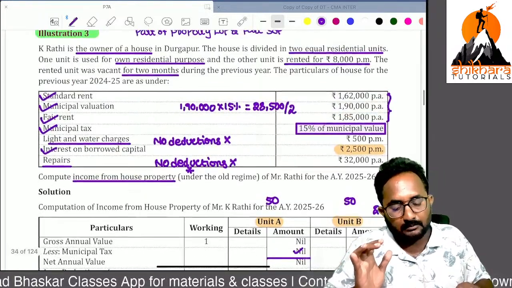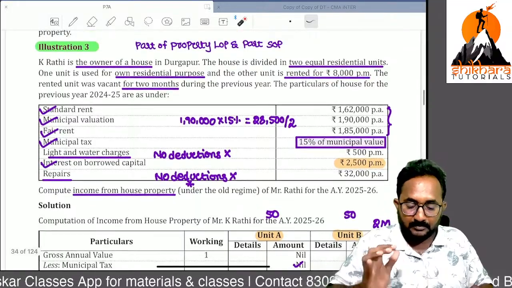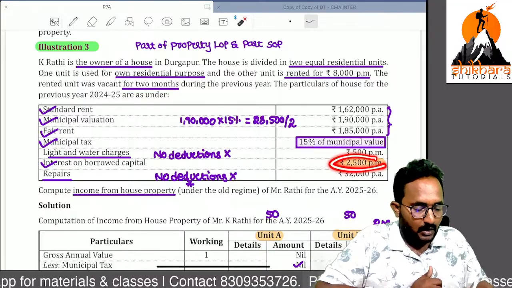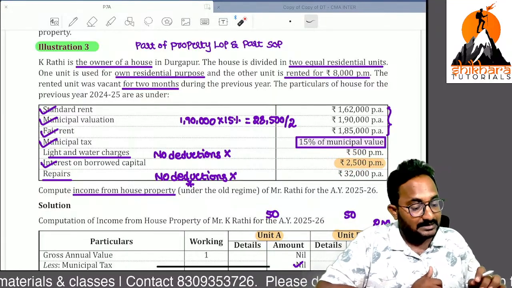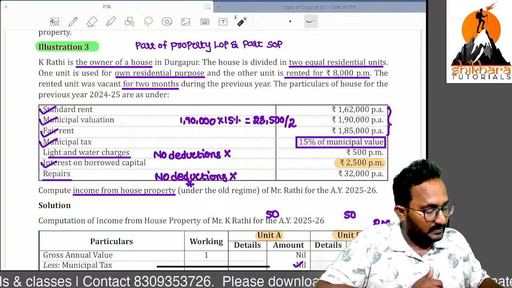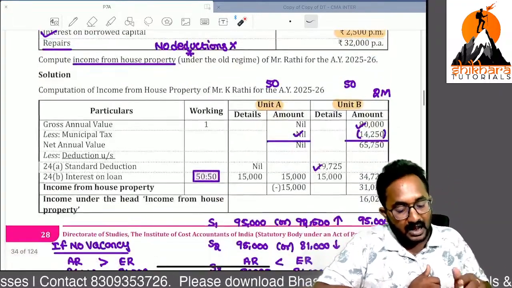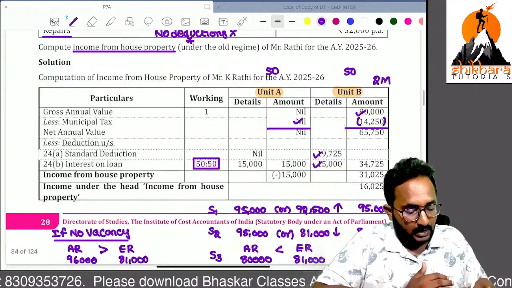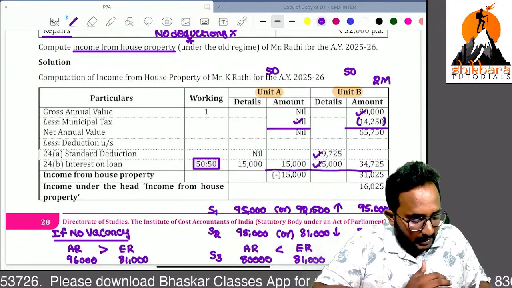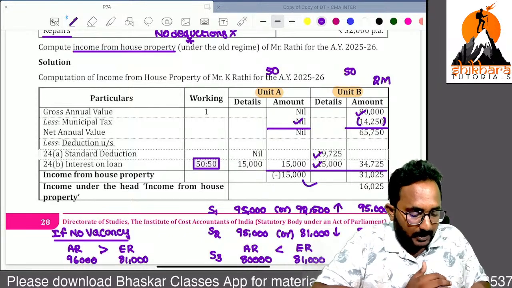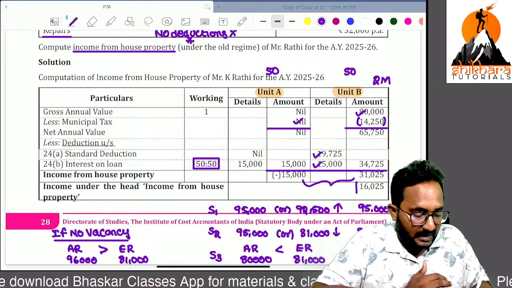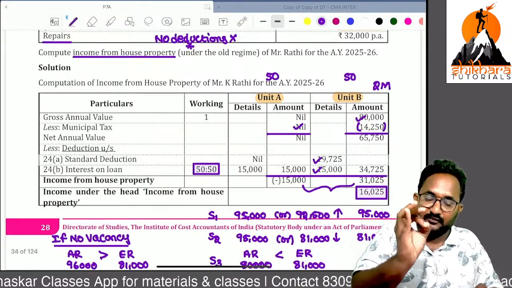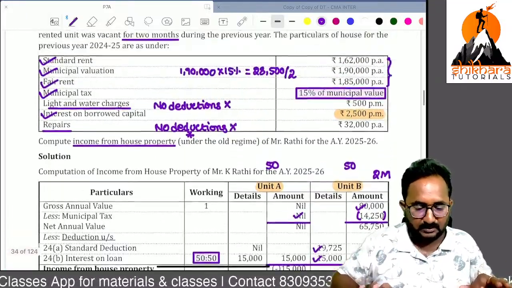Then interest on borrowed capital. Remember, directly they paid interest 2,500 into 12 months, that is 30,000. Already 50% was taken there, and here you can take 50%. Totally, you will get income in the let out portion and loss in the self-occupied portion. You can set off within this head. Finally, income from house property is 16,025. How many of you understood this question?